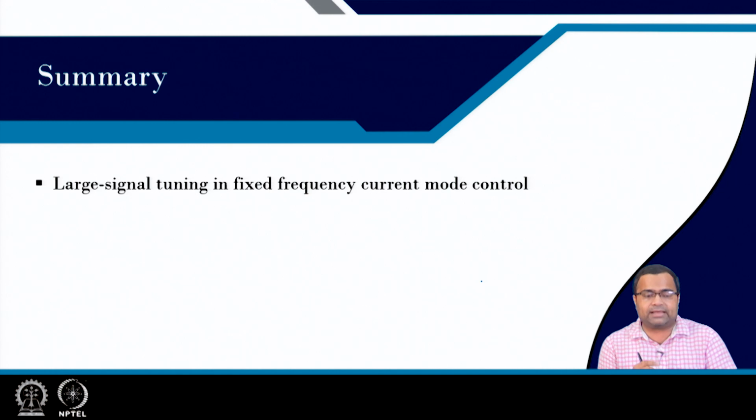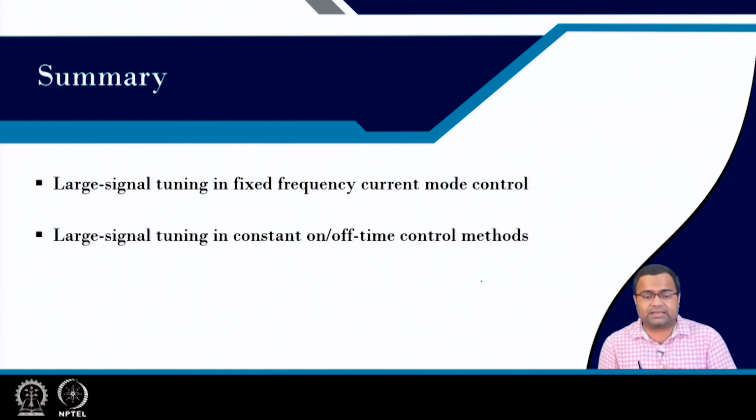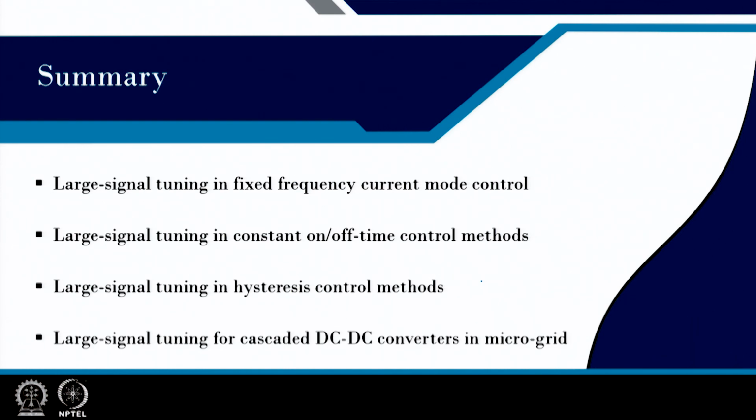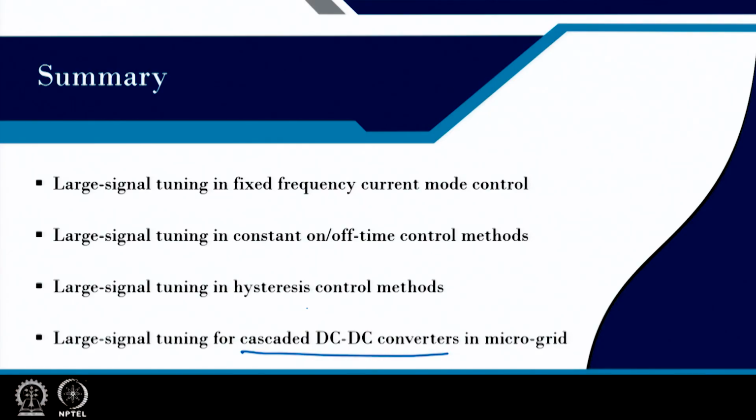So, with this I will summarize. We have discussed large signal tuning in fixed frequency current mode control. We have discussed large signal tuning in constant on off time control method. We have discussed large signal tuning in hysteresis control method, and we have also discussed large signal tuning for cascaded DC-DC converter as well as the constant power load. So, all this discussed means large signal can be applied, and in fact we can also consider boost converter using cascaded stage. I am not going into that, but I think the large signal can be applied for a wide variety of converter topology as well as architecture.